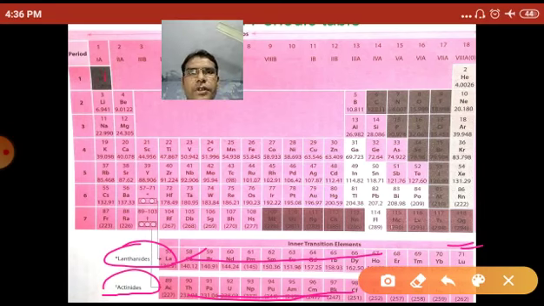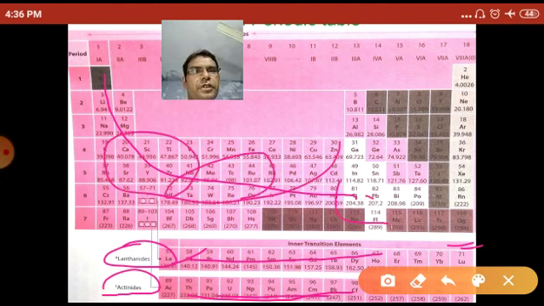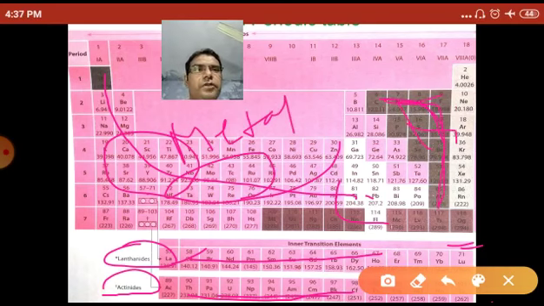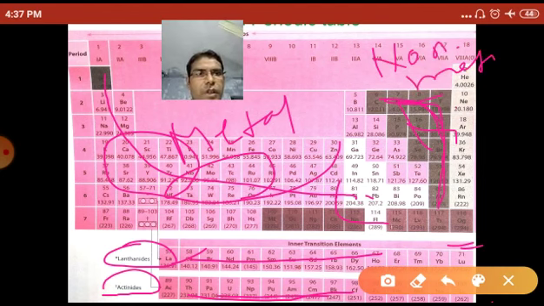On the left side, all the elements are metals. On the right side, all the elements are non-metals. And diagonally between the metals and non-metals in the periodic table, the metalloid elements are present.